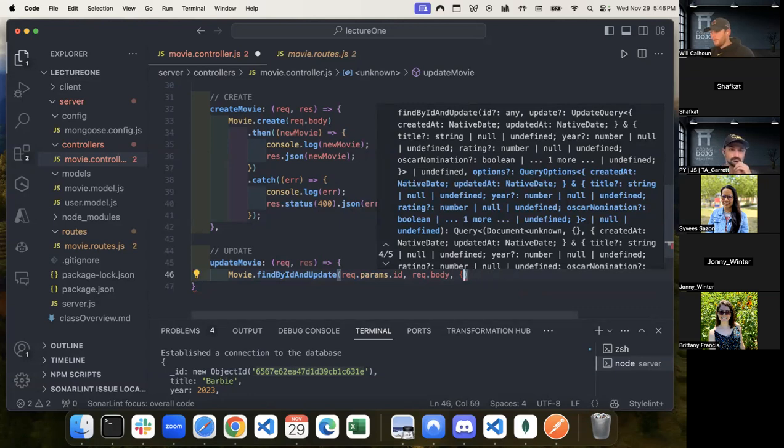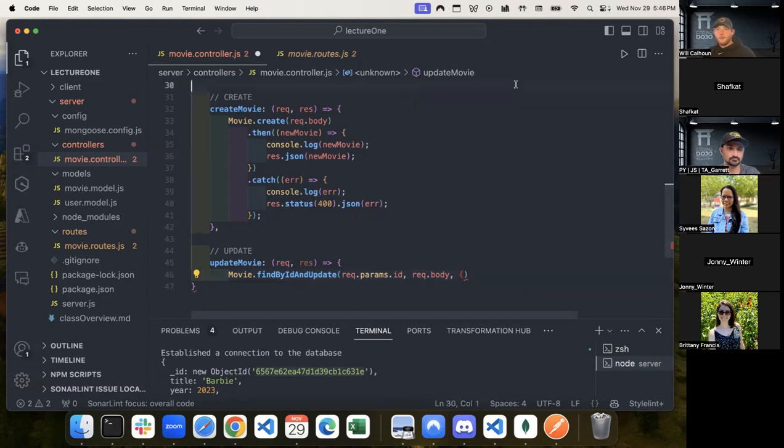So for right now, let's go ahead and say we want, okay, sorry, got a little bit confused there. So we have our ID, and that's what we need, right? Then we also need to pass it in the new information.